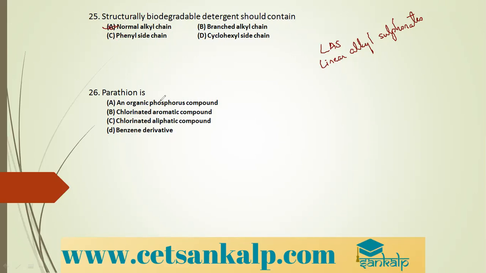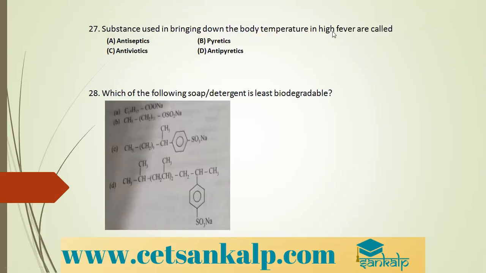Parathion. What is parathion? Parathion is an organic phosphorus compound which is used as an insecticide. Yes, it is used as an insecticide.